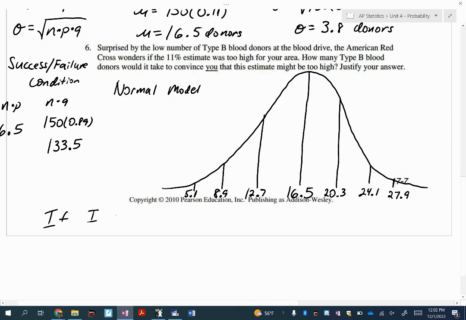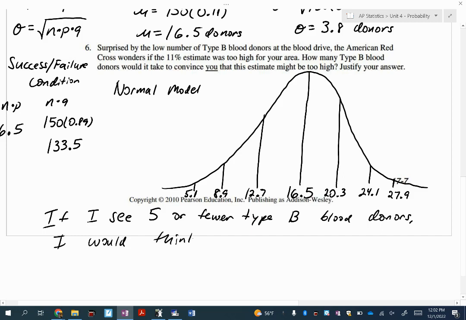If I see 5 or fewer type B blood donors, I would think the 11% is too high. Thomas, if you wrote fewer than 9, that's fine. 9 or fewer is also fine. Maybe not 9, probably 8 or fewer, because 9 technically is still within, but around there.